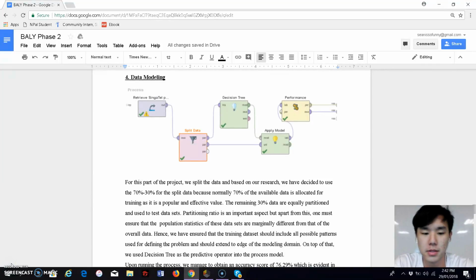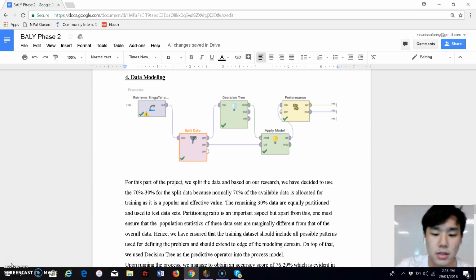Okay, hi, my name is Sean, and for this part of the project, data modeling, we split the data based on our research. We decided to use the 70%, 30% for the data split because normally 70% of the available data is allocated for training as it is a popular and effective value. The remaining 30% of the data is used to test the data sets itself.